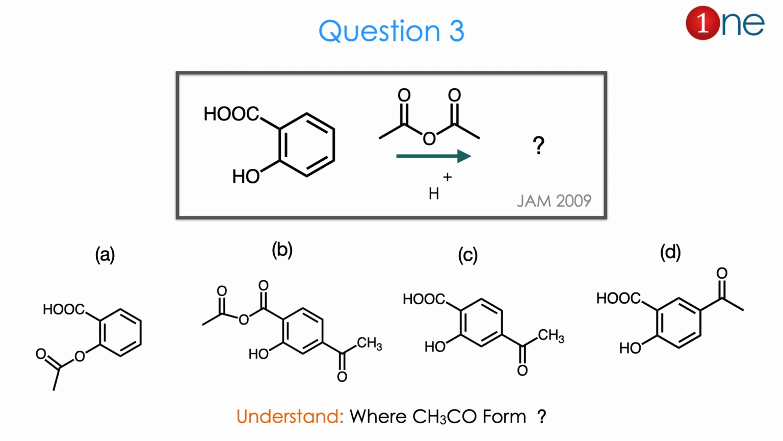The starting material is salicylic acid. You are reacting with acetic anhydride, and you are using acid. They ask you to find the product. The products are where the acetyl group is attached, whether to the alcohol, to the acid, or to the ring, in the 3rd position or 4th position. So there are 4 possibilities. From the reactant to product, you might realize where the CH3CO attacks. The answer is A. Let us see how.